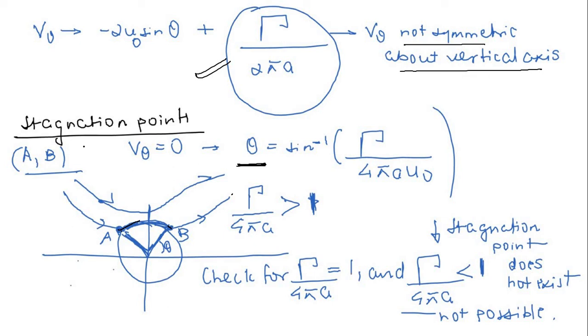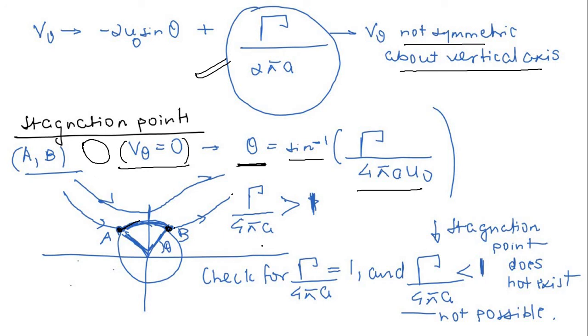Your stagnation points should be the points where v theta is going to be 0. These stagnation points are going to be given by theta equal to sine inverse of this. That means theta has some value. So your stagnation points are going to lie here. That means your flow field will be something like this. It will come like this, and then it will pass through this zone. So very easy, this will be your streamlines.